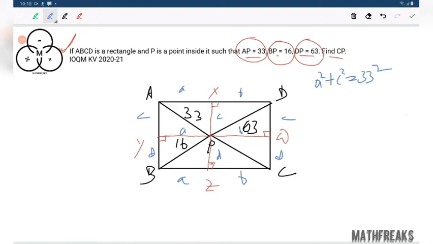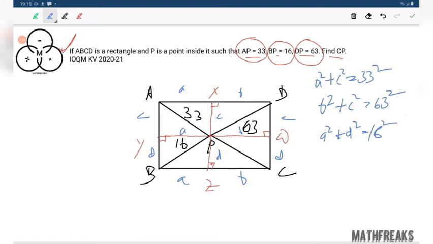B square plus C square equals 63 whole square. A square plus D square equals 16 whole square.